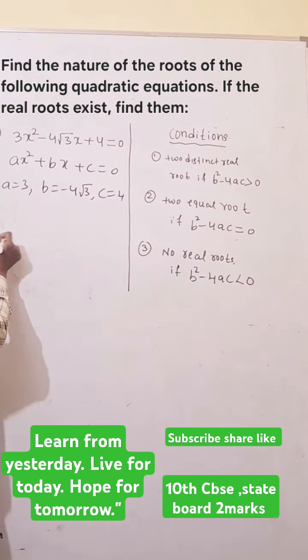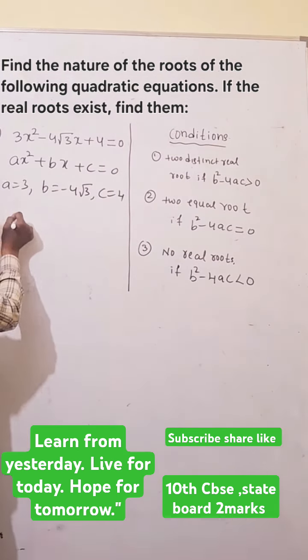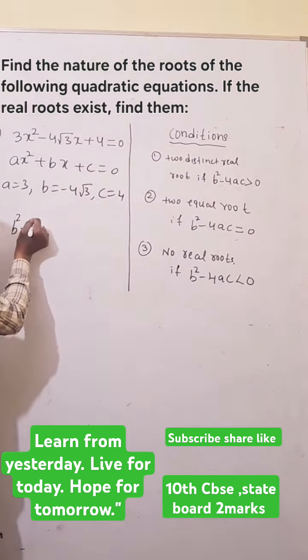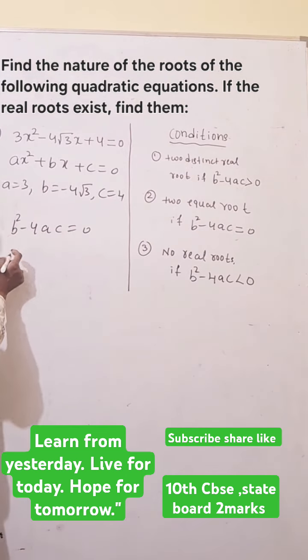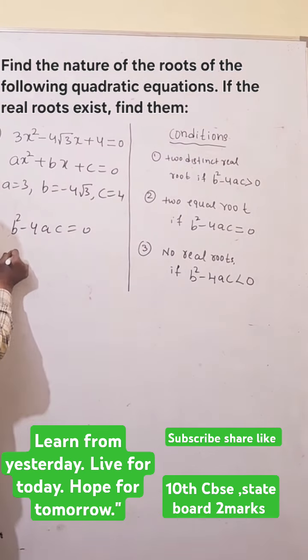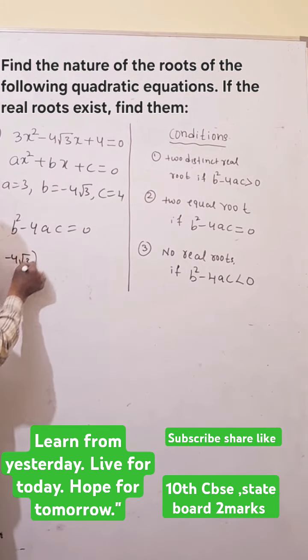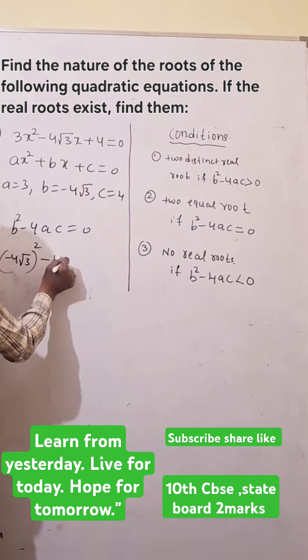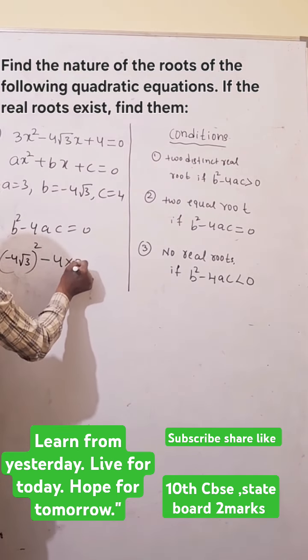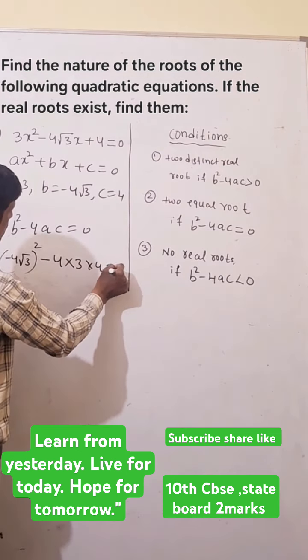Now use the equation for finding whether the roots are real: b square minus 4ac equals 0. Here b is minus 4 root 3 square, minus 4, a is 3, c is 4, equals 0.